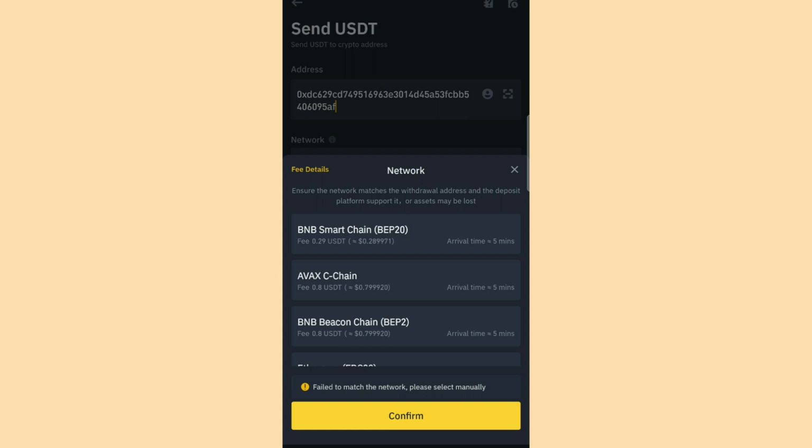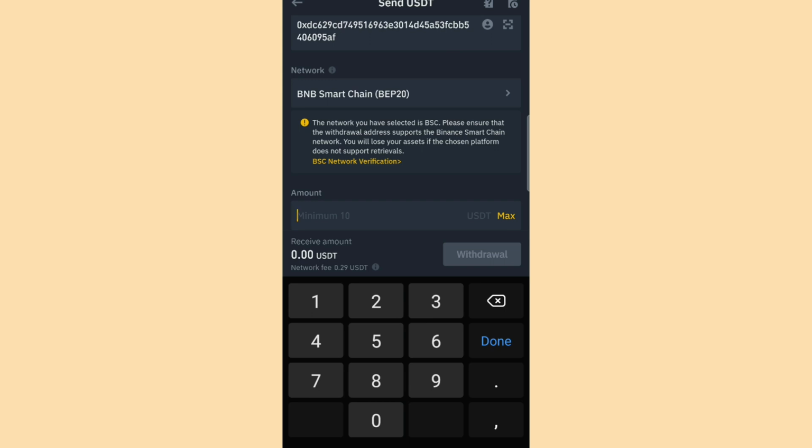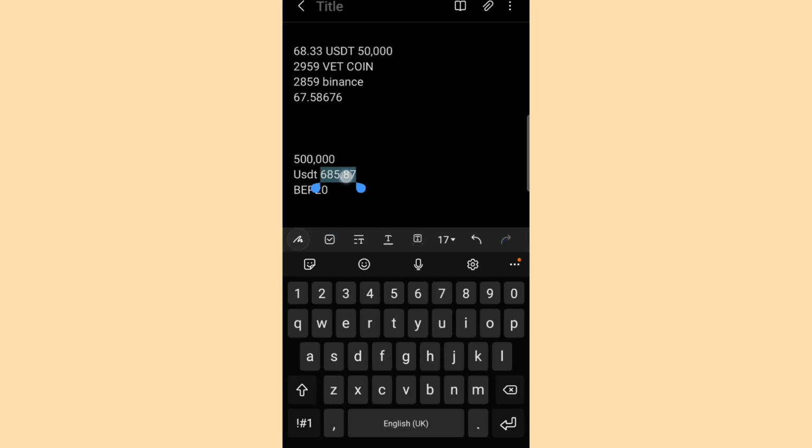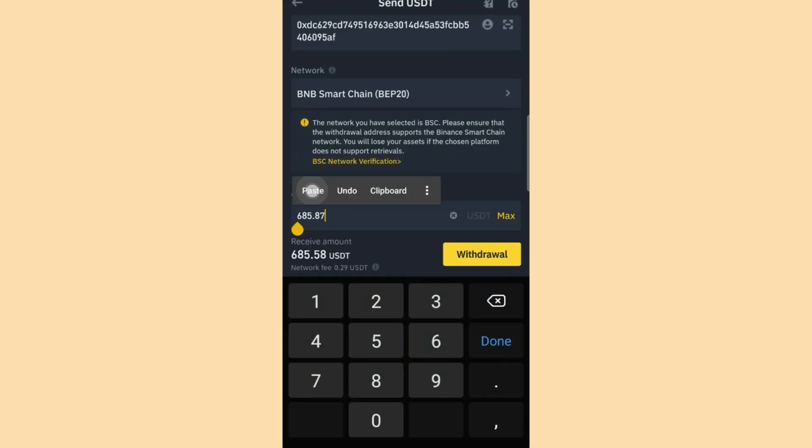Please don't forget BEP20. Why are we using BEP20? Because it has the lowest network fee. Okay. You select BEP20. Confirm. All right. So you now come over to this amount option here and paste in that amount. All right. So let me copy the amount of USDT that I bought on Binance P2P. That is this 685.87.